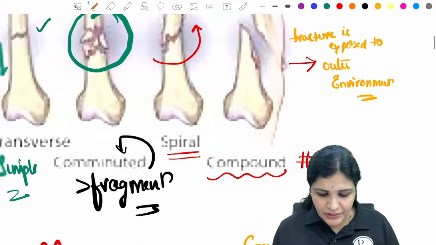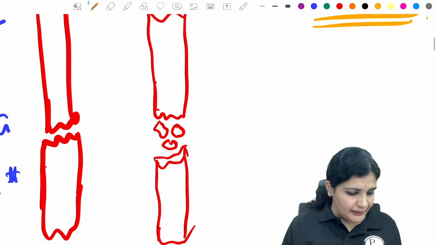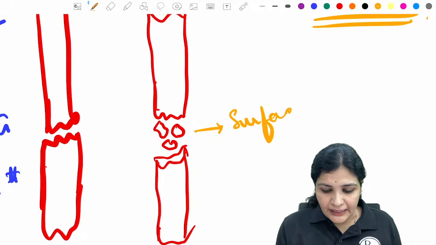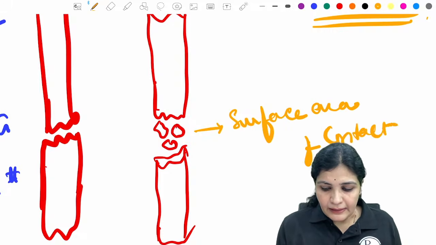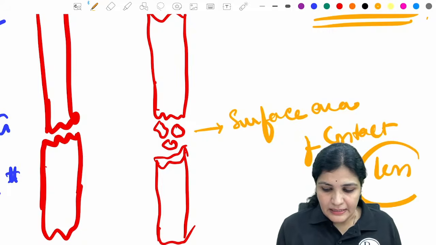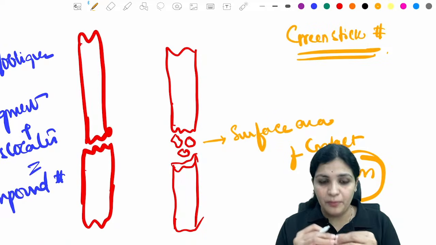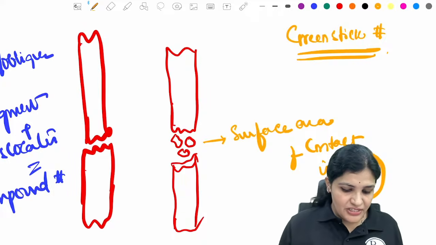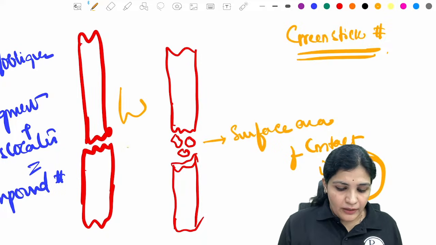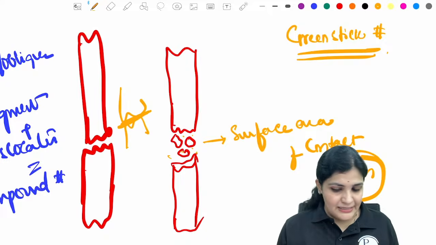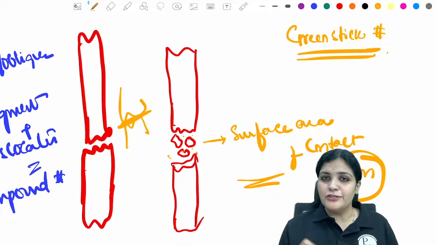Yes, comminuted is not easier to heal because the surface area of contact is less. So for the fracture to heal, the surface contact area should be more. For example, if you take this transverse fracture, the contact area is more, right? So here the contact area is less. Hence, it is not easy to unite.